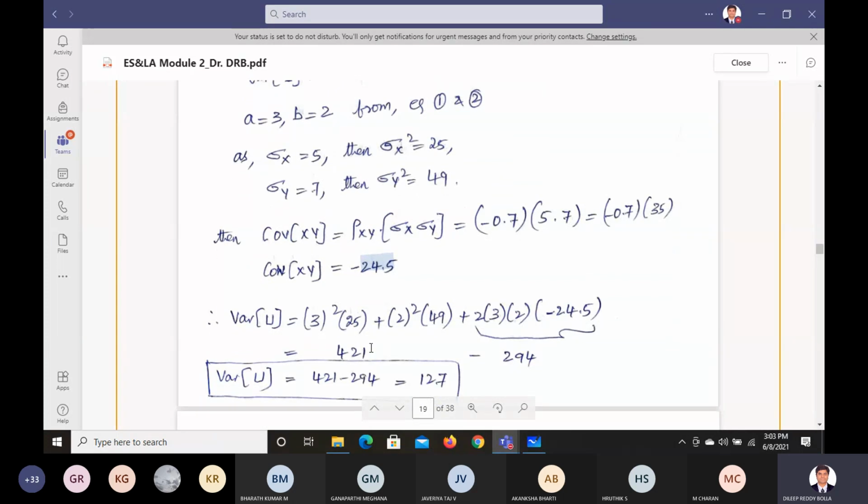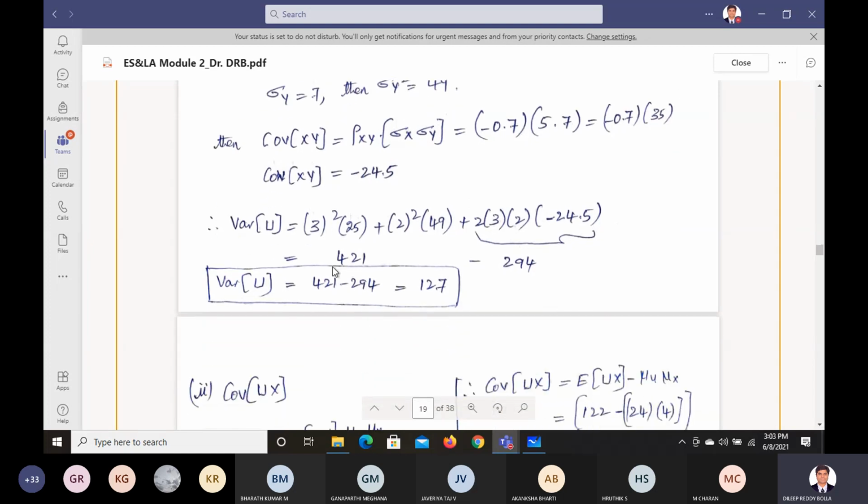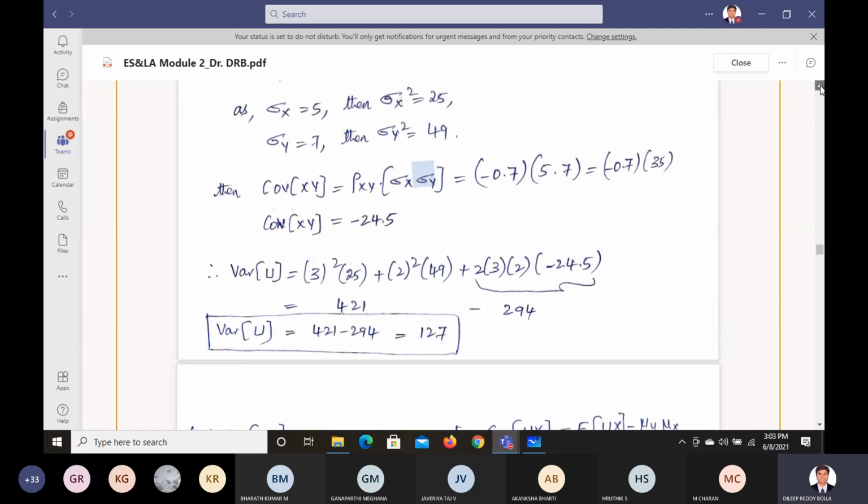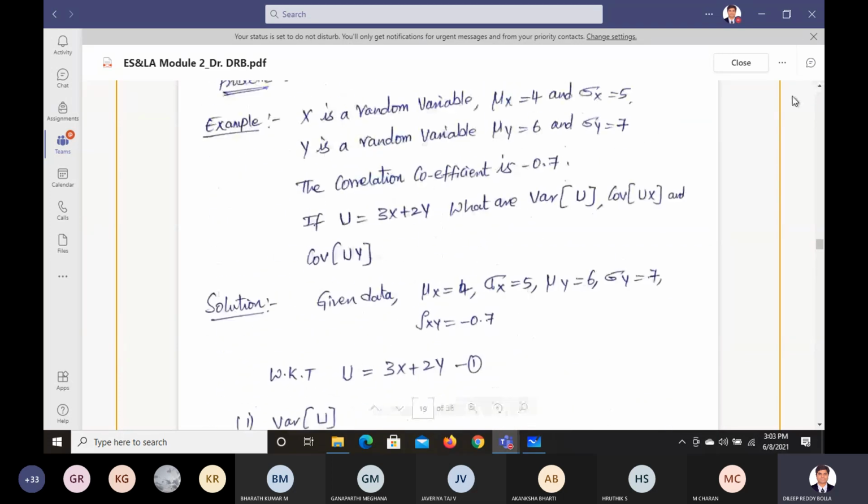A value is 3, whole square is 9, and sigma x square is 25. B value is 2, whole square is 4, sigma y square is 49, and plus 2ab, that is 2 into a into b into covariance of x and y. So this complete total value will become 294 and this value will become 421. If you subtract that, you're going to get 127. So variance of u is equal to 127. That's the first part we did.